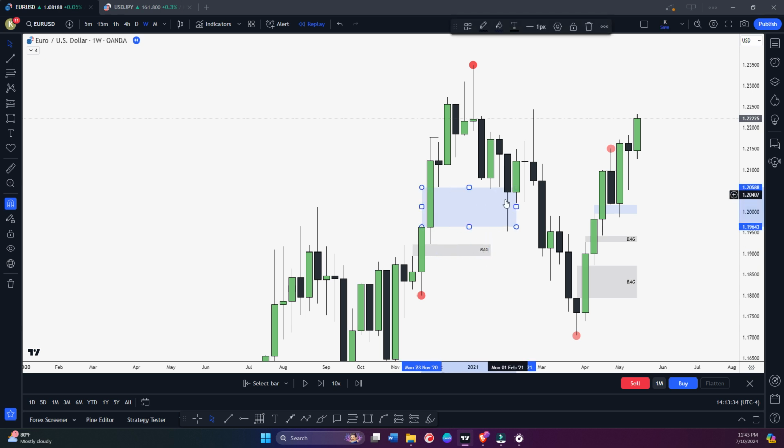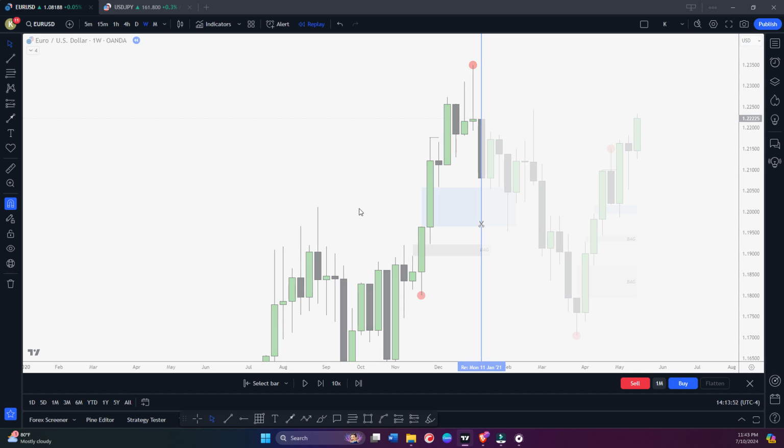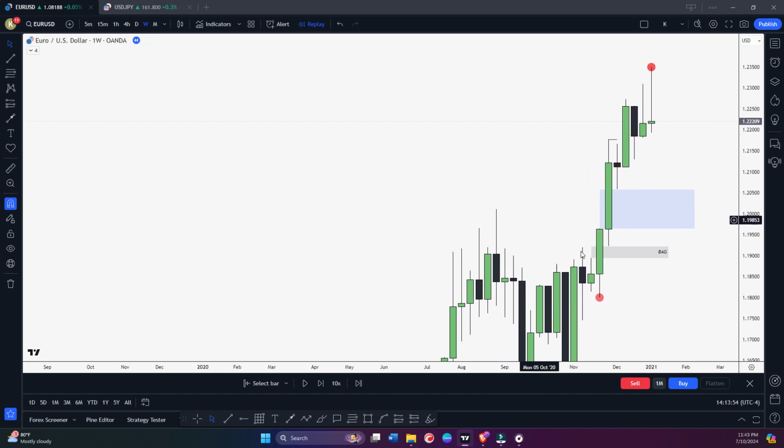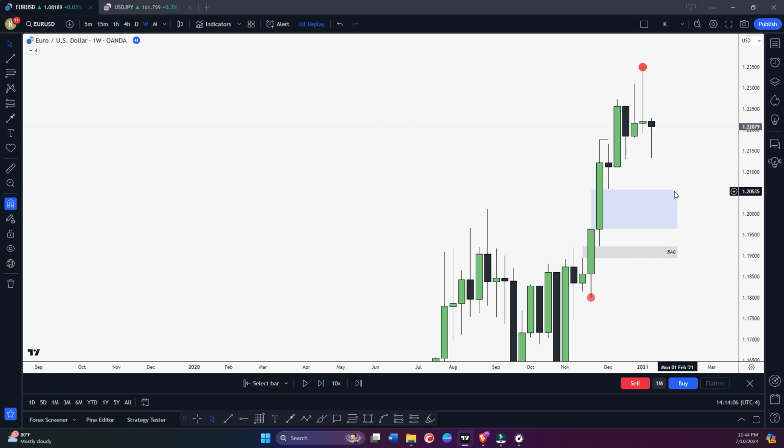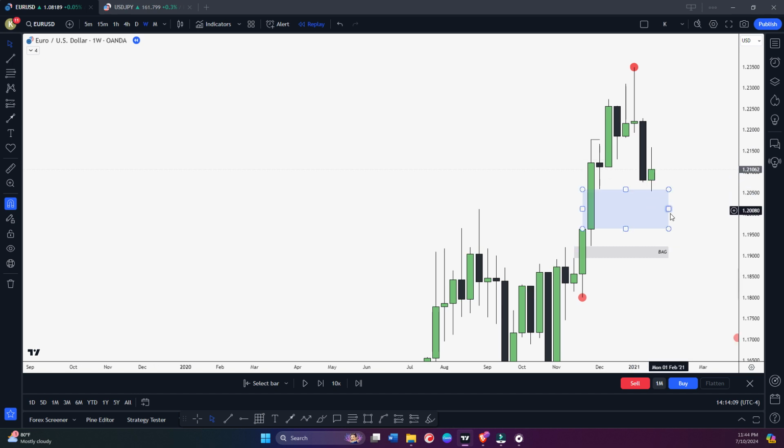Okay, and you can see price tapped this fair value gap here, and of course we have seen one bullish candle here. Here also we have seen some momentum upside. Later we definitely tapped this breakaway gap, but let's say price was something like this. So what are you going to look for the trade basically? I am going to look for a trade at this fair value gap because this might become a breakaway gap. Maybe we will not come and tap this fair value gap. Okay. So once price taps this level, then I can look for the setup instead of waiting for this deeper retracement towards this fair value gap. I hope you guys understood this concept.